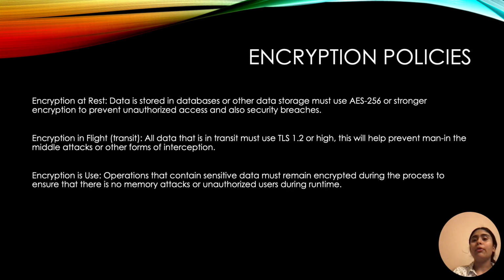Okay, let's talk about our encryption policies. Encryption is extremely important here at GreenPace. Let me break down our three-part encryption policy. First, encryption at rest. Any data stored in databases or other data storage must use AES-256 or stronger encryption to prevent unauthorized access and security breaches. Second, encryption in flight or in transit. All data that's moving through our systems must use TLS 1.2 or higher. This helps prevent any form of interception.